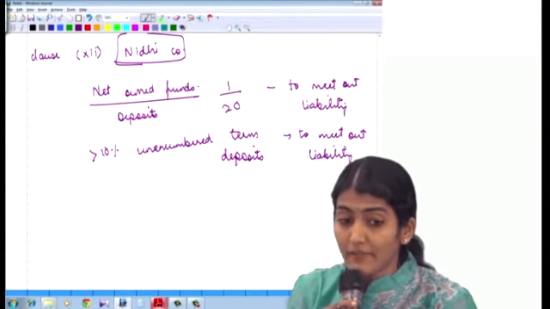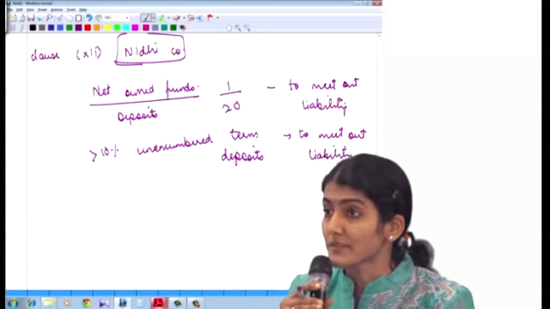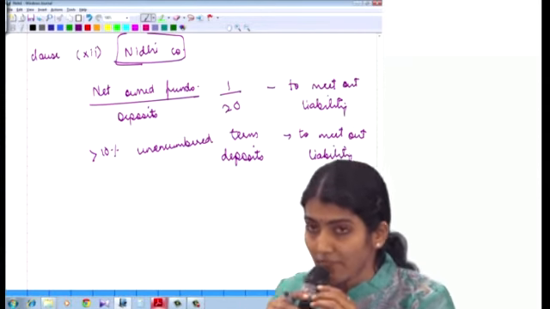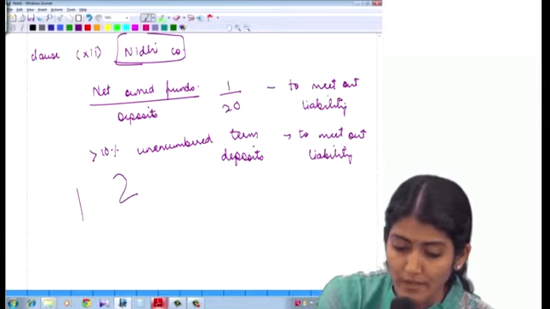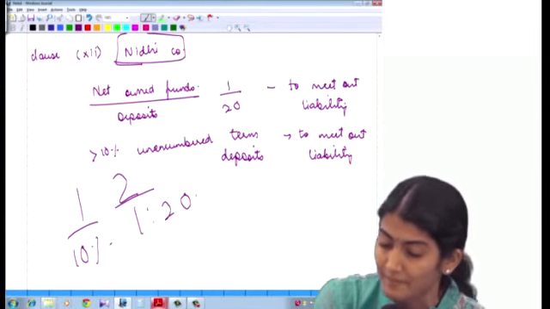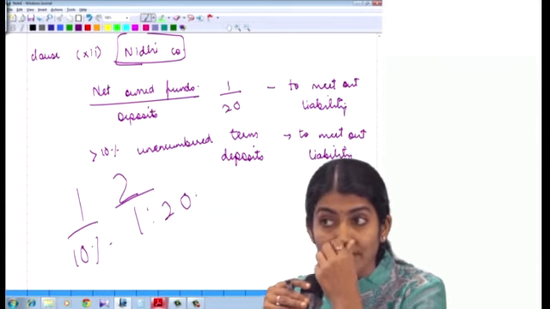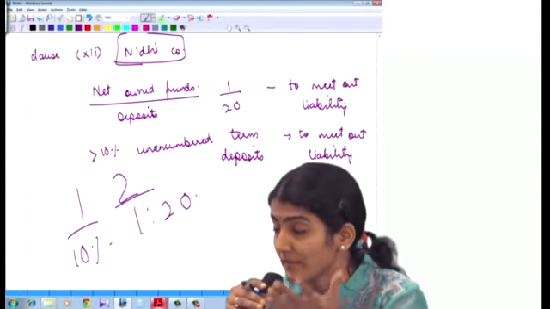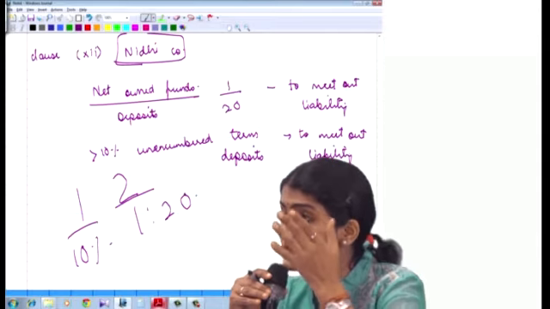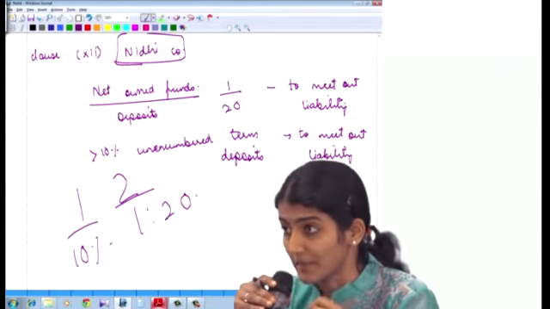In clause 12 you have 1 and 2: the first one is for 10% and the second is for 1:20 to meet out the liability.